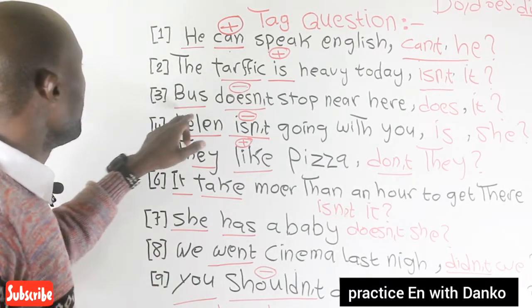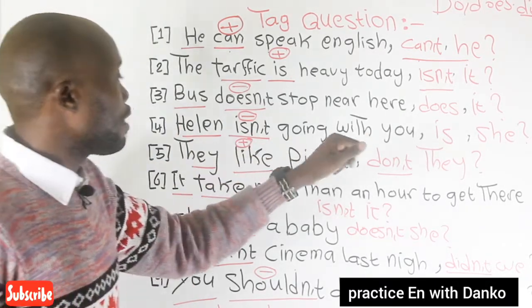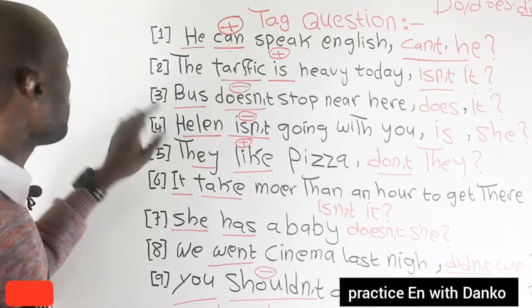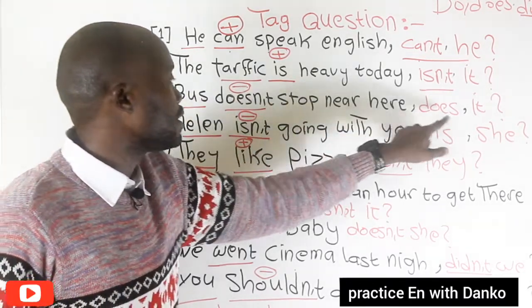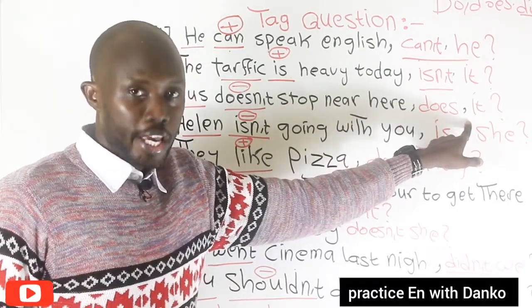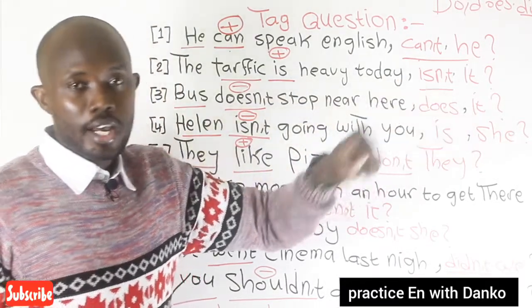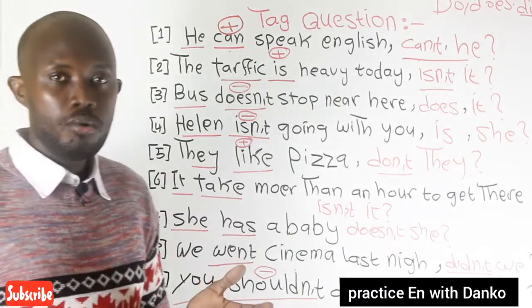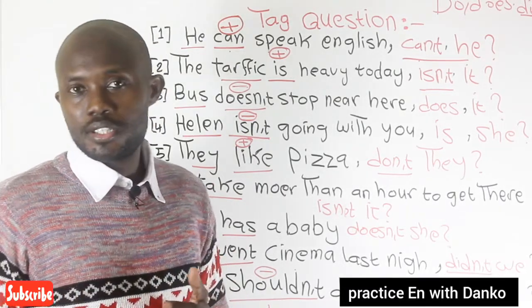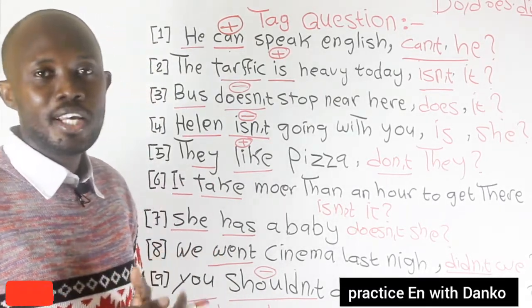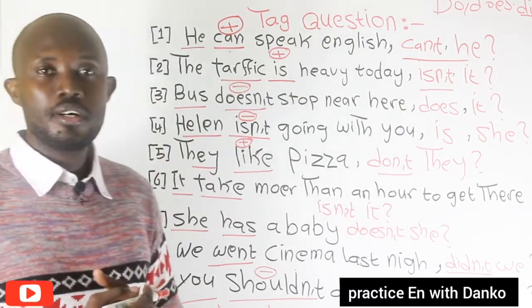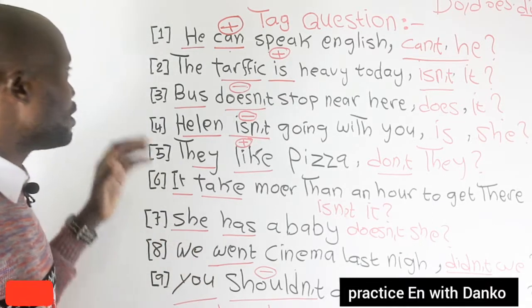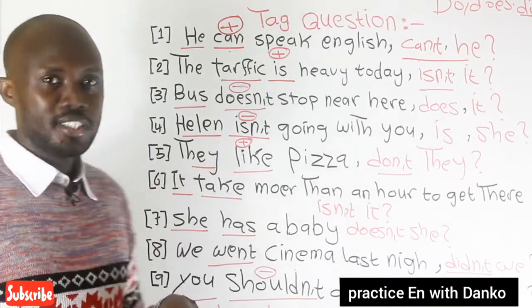So let's answer number 3: The bus doesn't stop near here, does it? If yes, yes, it does. If no, no, it doesn't. This is how to answer a tag question. So that is all for tag questions.